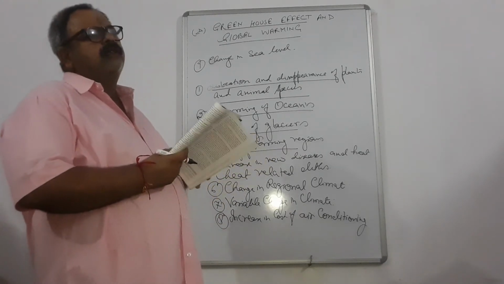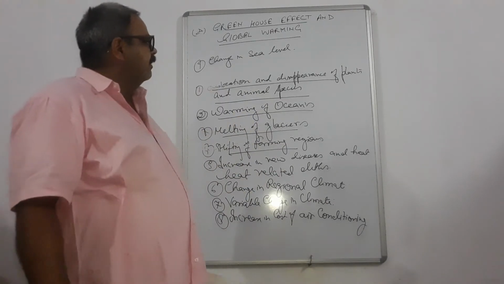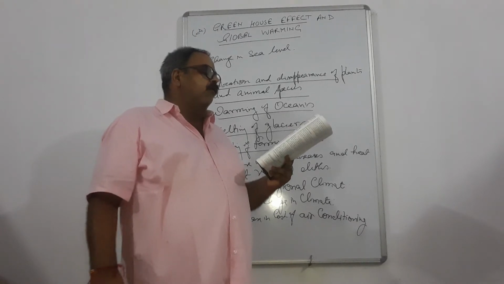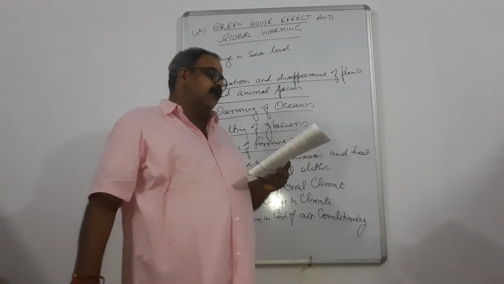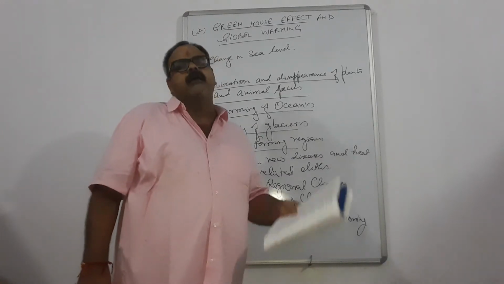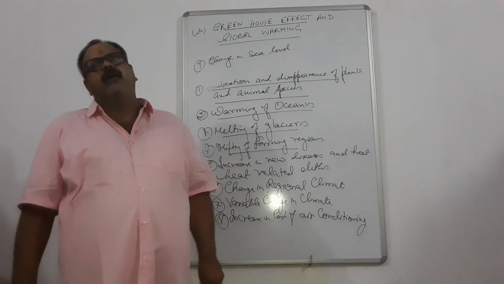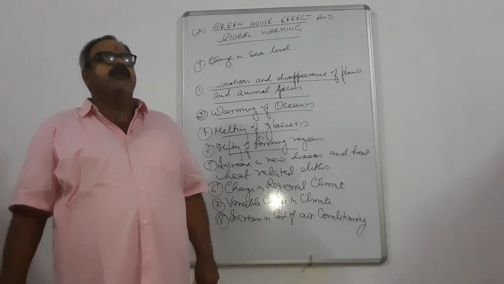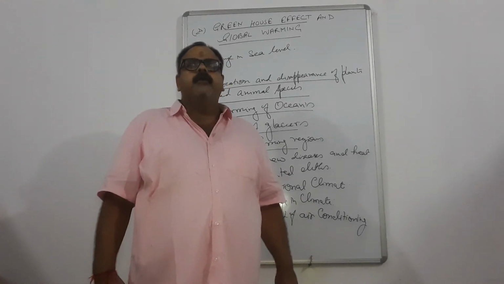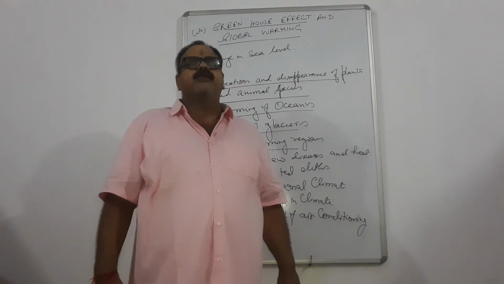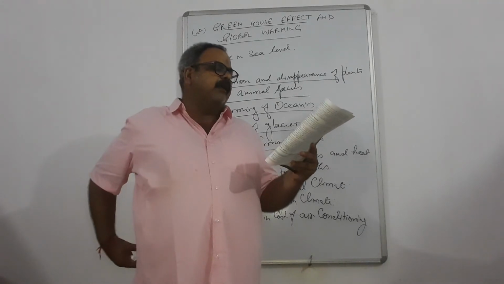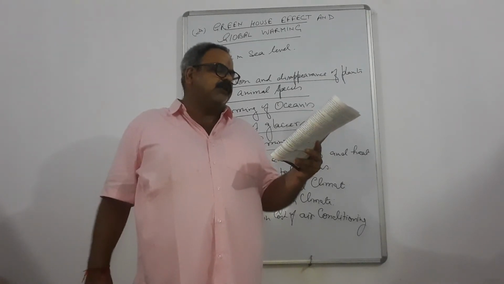Ways to minimize. All these are the impacts we have studied here. How can we minimize these impacts? Number one, use renewable sources of energy to generate electricity in place of fossil fuel based power plants. We can use windmills to produce electricity, we can produce electricity from the ocean, or from flowing water through hydroelectric power stations, in place of burning fuels and producing electricity.